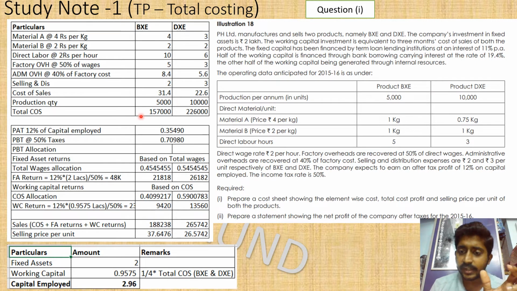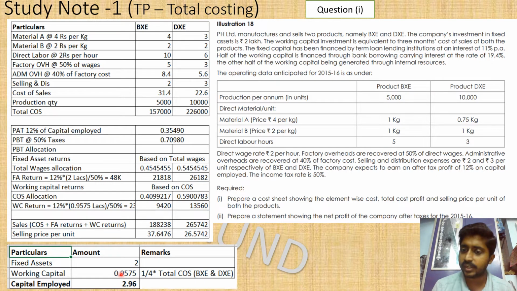So full year data, how to convert that into 3 months data? So divided it by 4, you are going to get 3 month data. So 1,57,000 plus 2,26,000, the result is divided by 4, which comes to approximately 95,750.